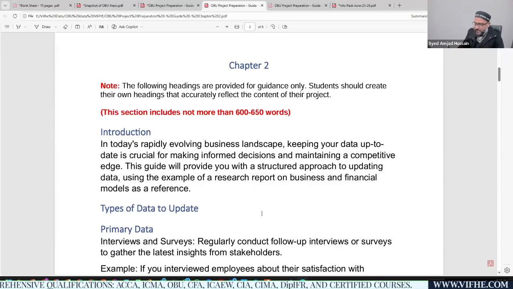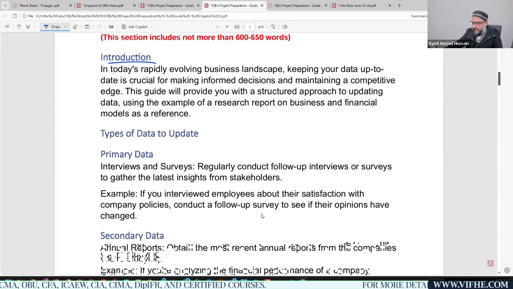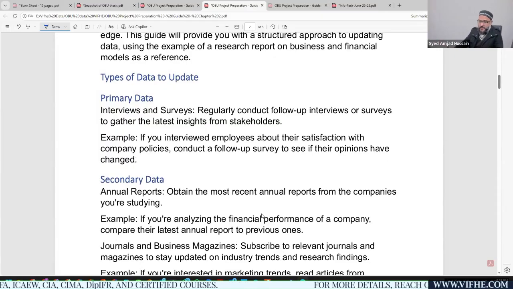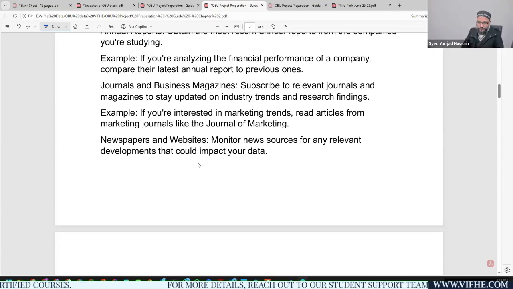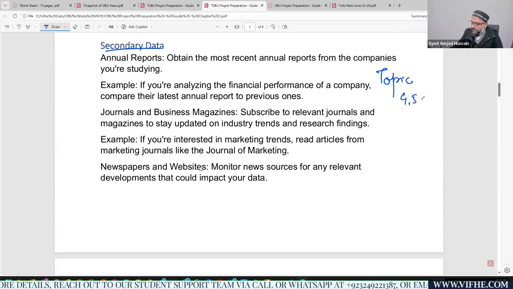The introduction to this chapter is related to how you would be applying the data and information in this case. But first is the types of data: what is primary data and what is secondary data. Then you need to mention the sources of secondary data, because for topics 4, 5, and 8, we need to assure that we would be relying on secondary data.